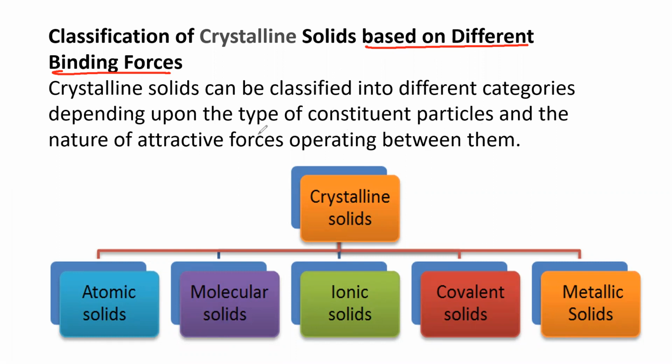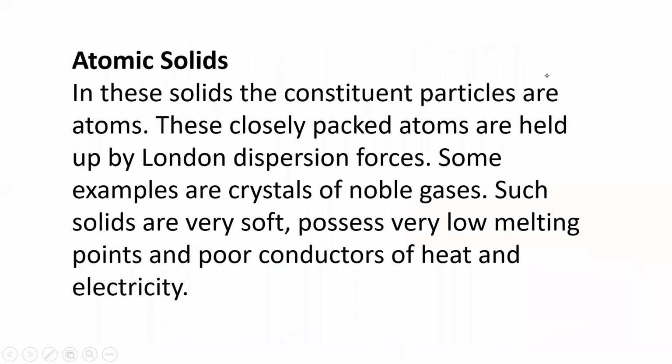So they are broadly classified into atomic solids, molecular solids, ionic solids, covalent solids, and metallic solids. Now we have a detailed picture of all these solids. What are atomic solids? In these solids, the constituent particles are atoms. These closely packed atoms are held by London dispersion forces. So atomic solids are held together by means of London dispersion forces.